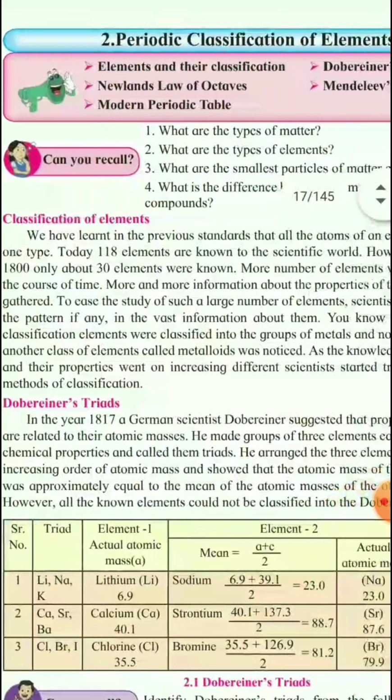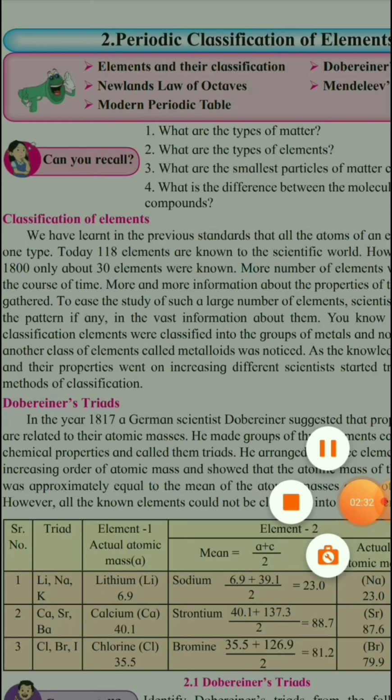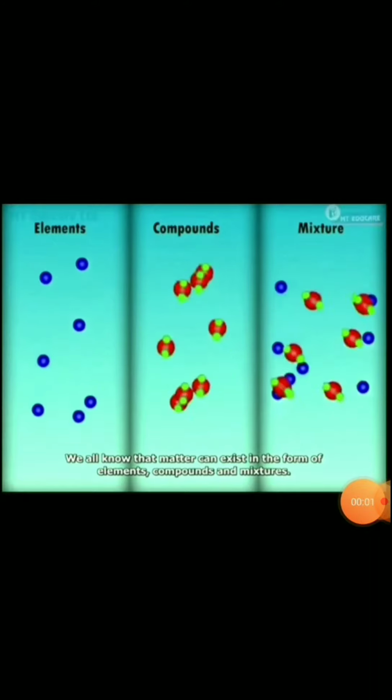Students, one thing you should know here is that in olden days the classification was based on the atomic mass number A, and afterwards when the atomic number Z was discovered, Z meaning the number of protons or the number of electrons, the classification was done on the basis of atomic number, in the form of elements, compounds and mixtures.